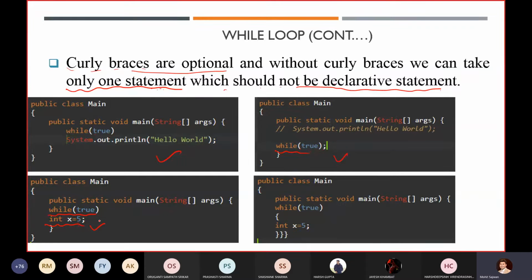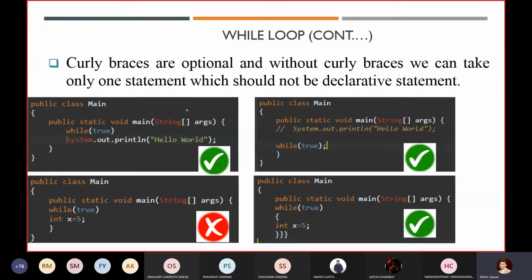But if you want to use a declarative statement inside your while loop, you have to use curly braces. Without curly braces, you cannot use a declarative statement. You can see all these three are valid statements, meaning you will get the output, but for this case, you will get a compilation error, as you cannot declare inside the while loop.